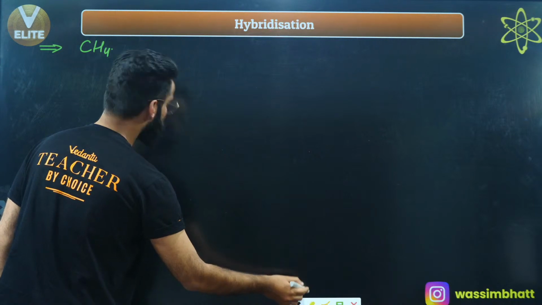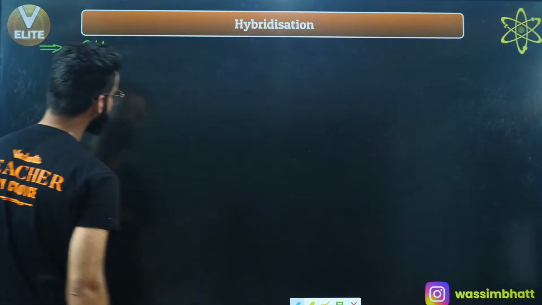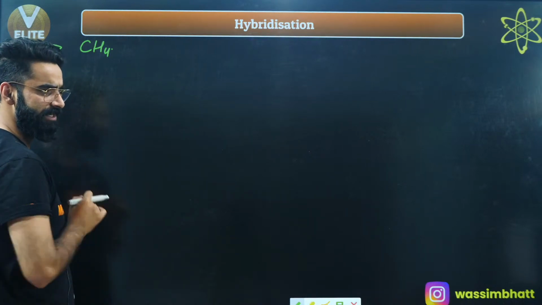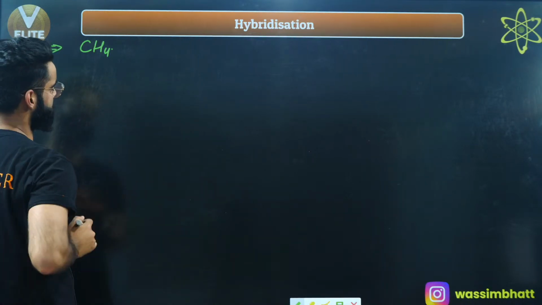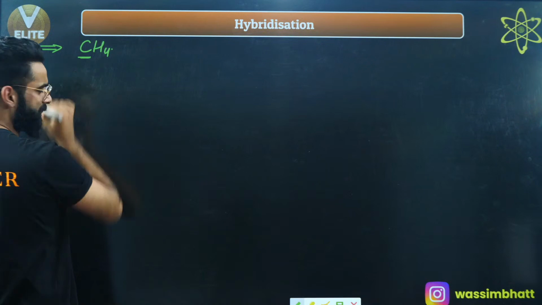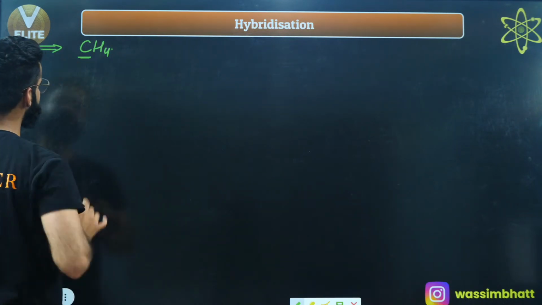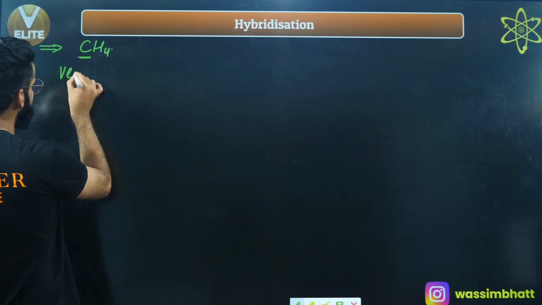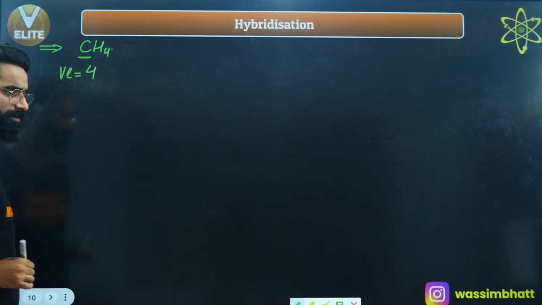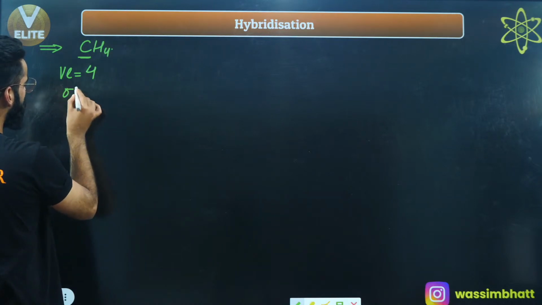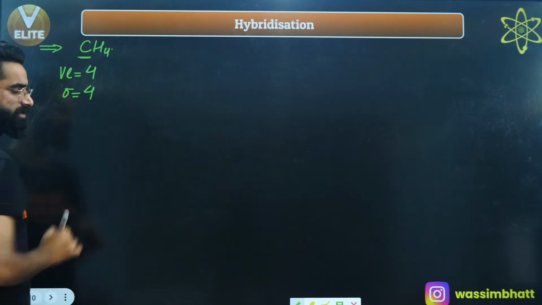चलिए, let's talk about CH4. First of all, let me show you how to calculate hybridization in case of this CH4. This carbon is the central atom. How many valence electrons are there with this central atom? 4 valence electrons. How many terminal atoms do we have? We have 4 terminal atoms. That means there are 4 sigma bonds.